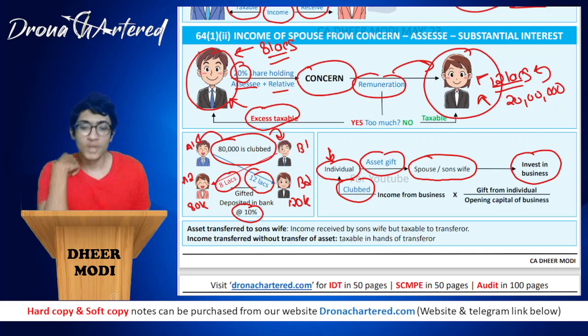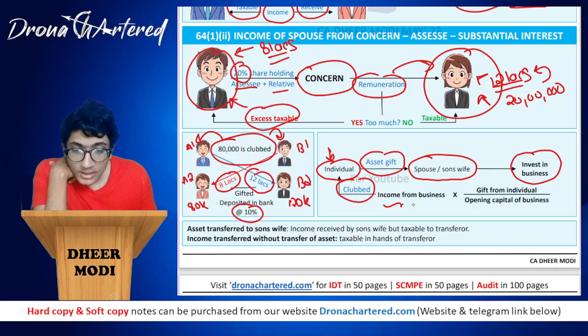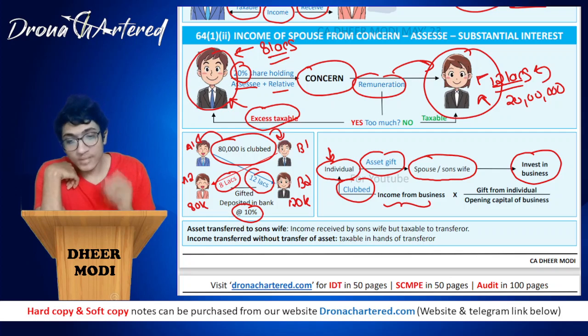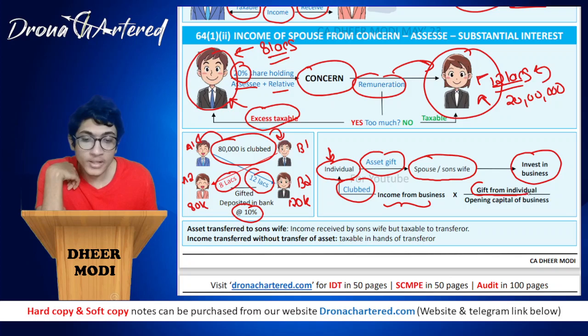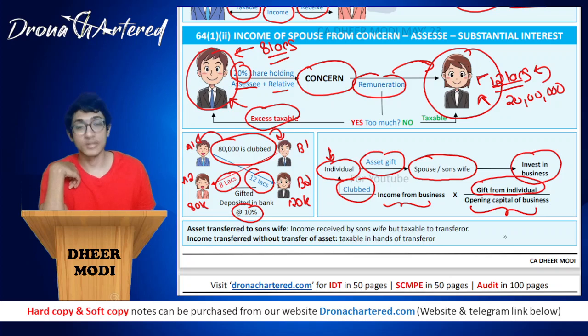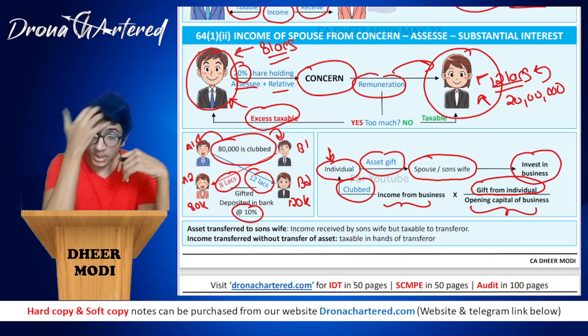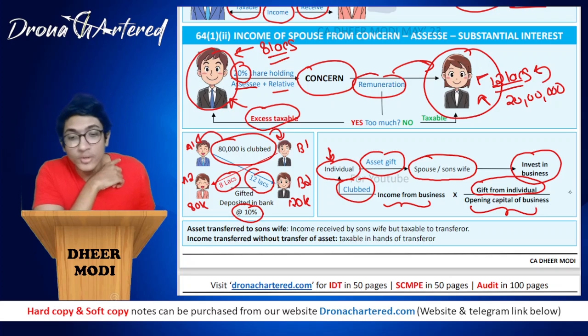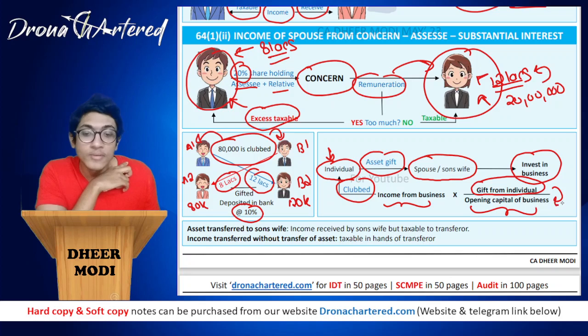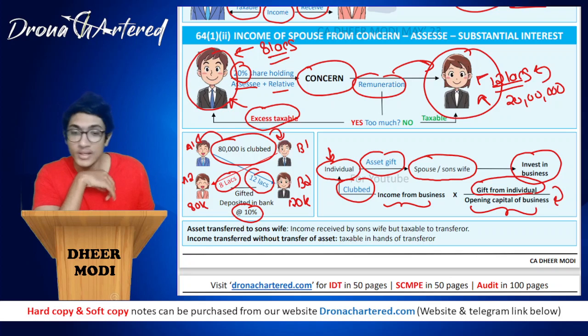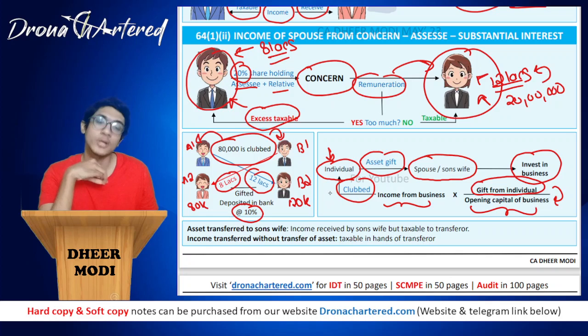No, only your income from business, that is your total income from business multiplied by this ratio, that is gift from individual, whatever gift the individual has given, divided by opening capital of business. That means the ratio of your assets that the individual has given versus your total business. Clear? So this will be multiplied with income of business.